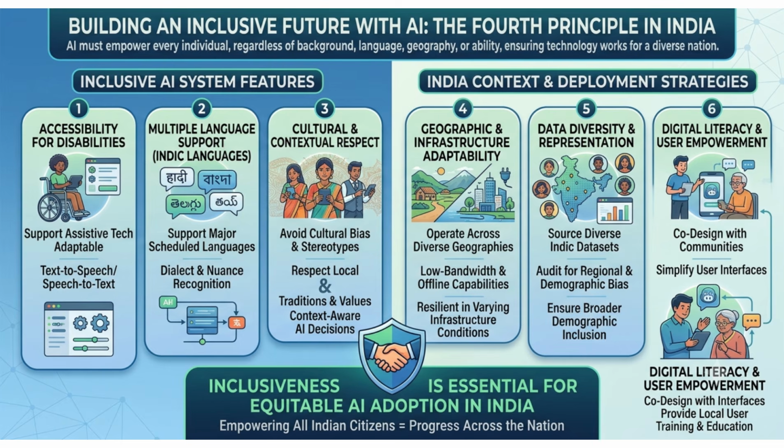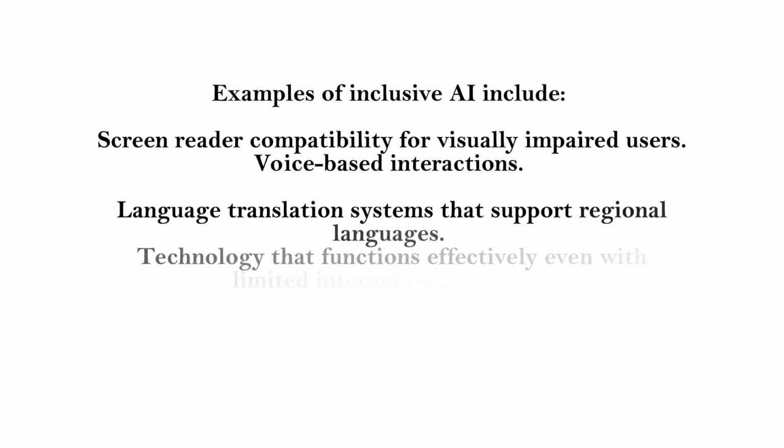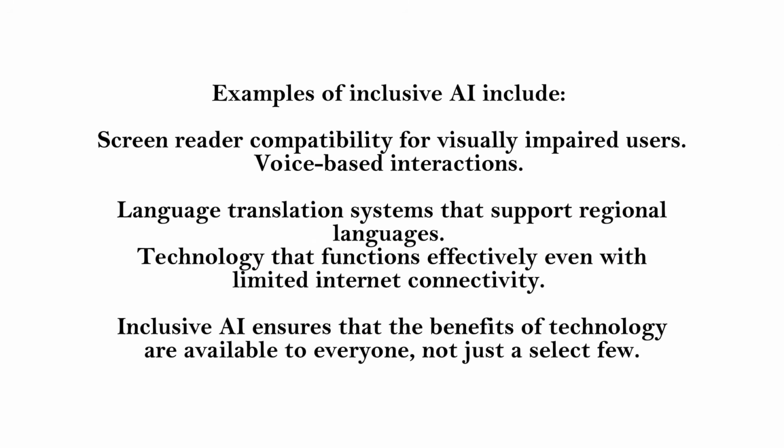An inclusive AI system should be accessible to people with disabilities, support multiple languages, respect cultural differences, work across different environments and infrastructure conditions. Examples of inclusive AI include screen reader compatibility for visually impaired users, voice-based interactions, language translation systems that support regional languages, technology that functions effectively even with limited internet connectivity. Inclusive AI ensures that the benefits of technology are available to everyone, not just a select few.